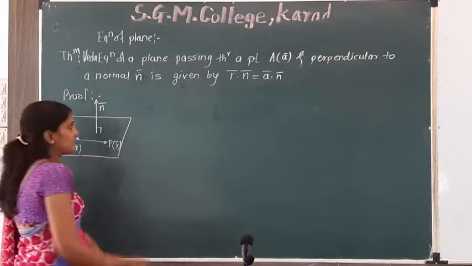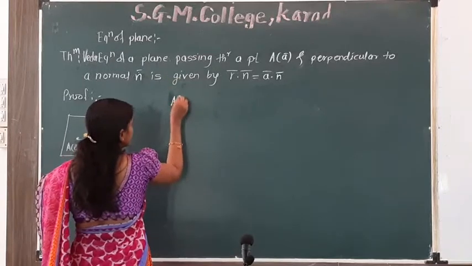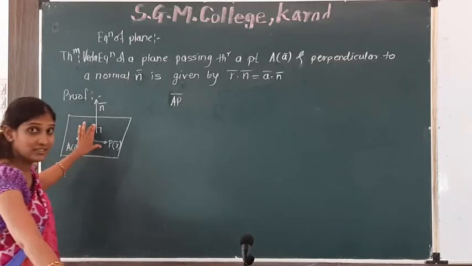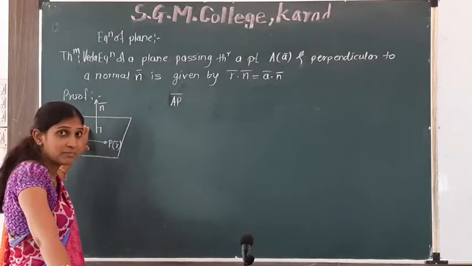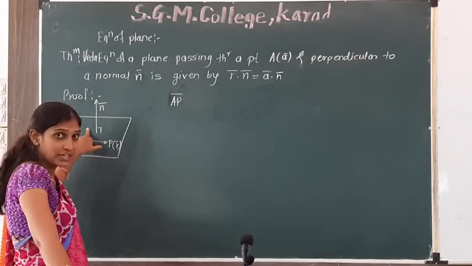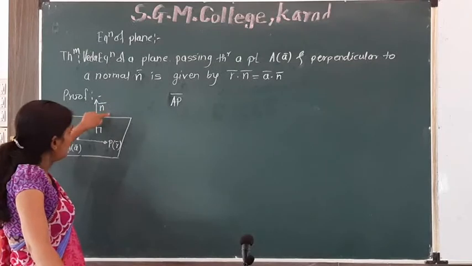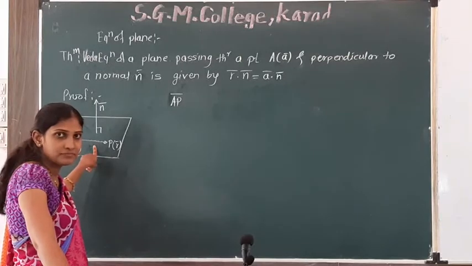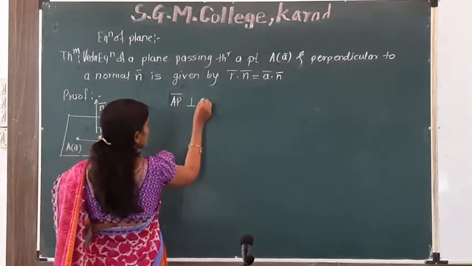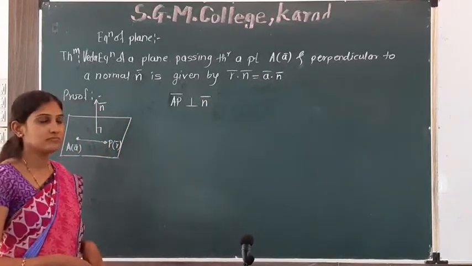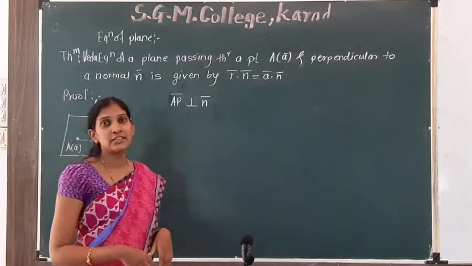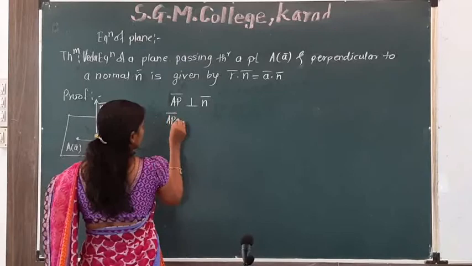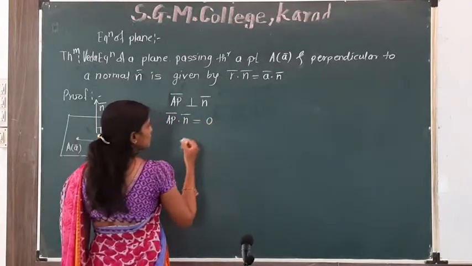Now the vector AP bar is coplanar with this plane, it is on that plane. AP bar is along the plane, right? So if n bar is perpendicular to the plane, then n bar is perpendicular to AP bar. If two vectors are perpendicular, then their dot product is 0. Therefore, AP bar dot n bar is equal to 0.